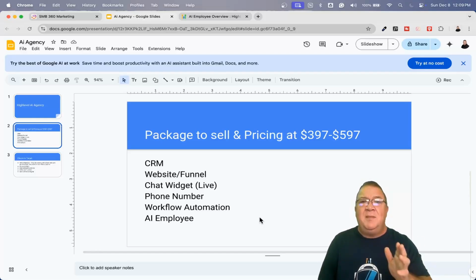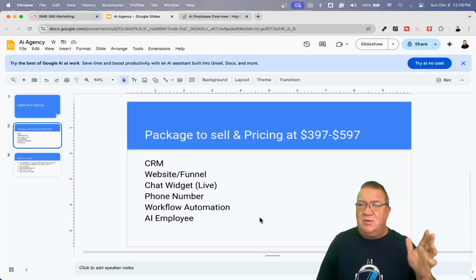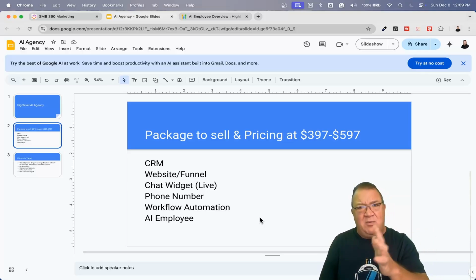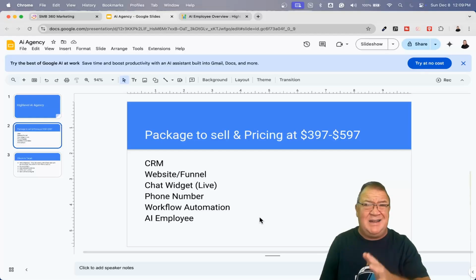Hopefully that makes sense. Putting the phone number on there, again, yes, you could use services. There's a lot of different services. The one built into Highlevel is called Yext. I'm not going to go into that here, but Yext has the ability to go and change all of the phone numbers and things like that to make them all consistent across all the databases. And if you wanted to, you can include that in your package as well. You might want to bump it up a little bit on the monthly rate because Highlevel does charge you for that particular service, but check that out.